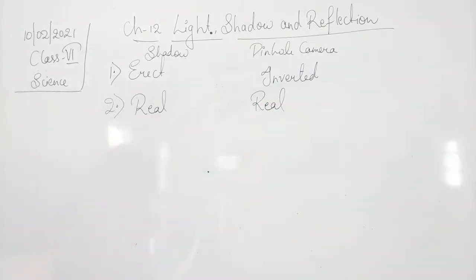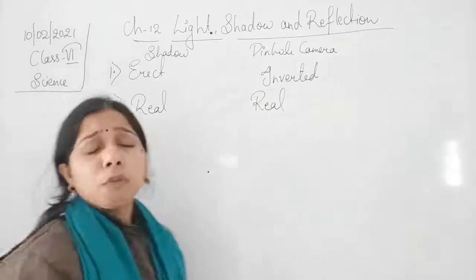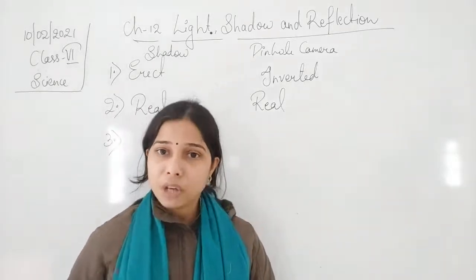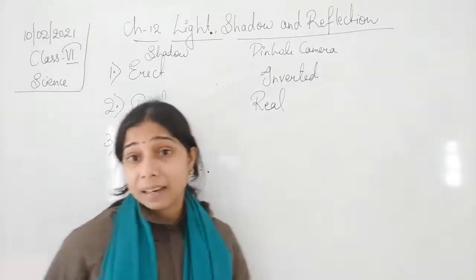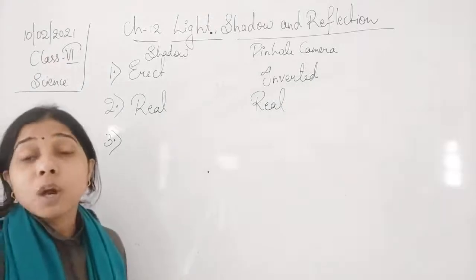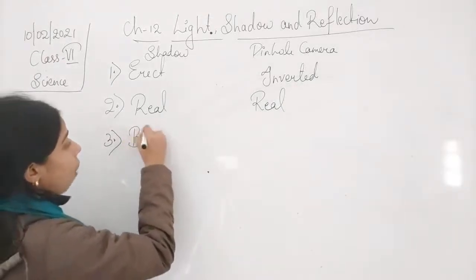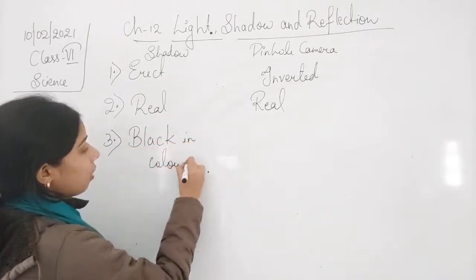Next, students, the color. Irrespective of the color of the object, in the case of a shadow, the image will be black in color. It doesn't matter what kind of object it is, it will always be black in color.